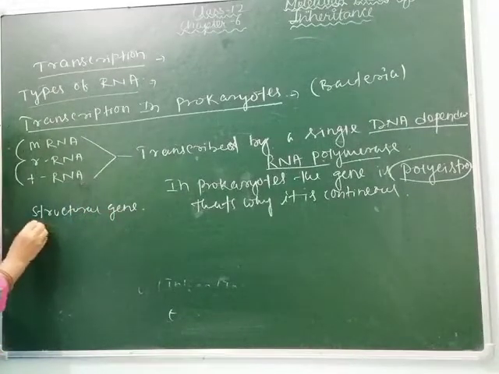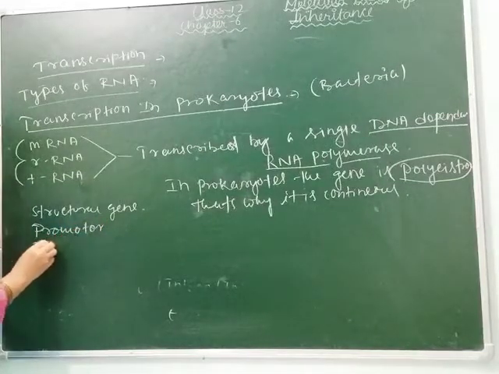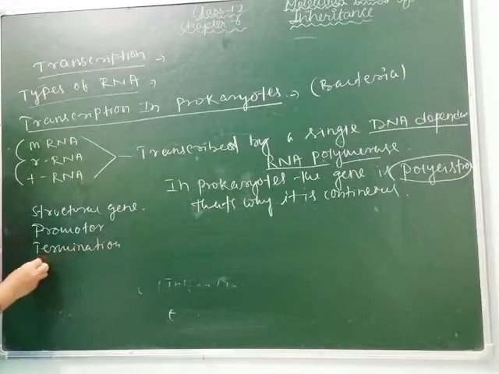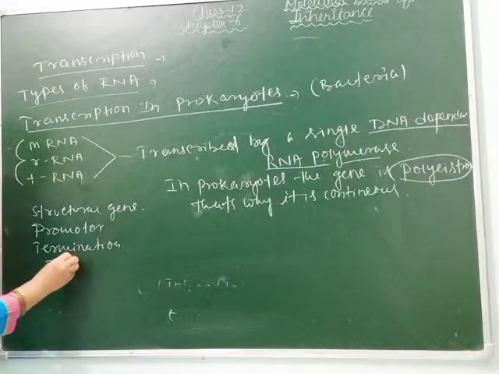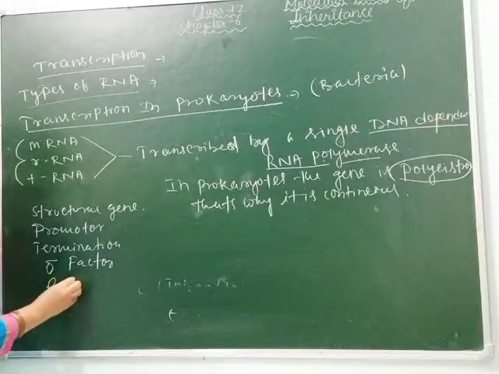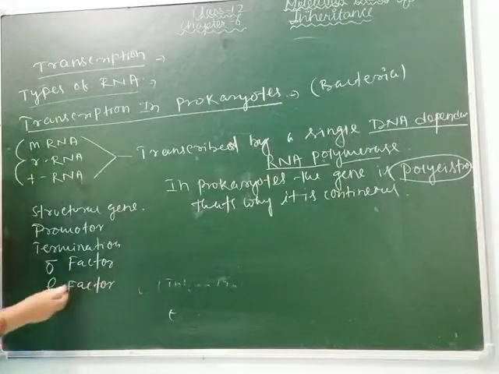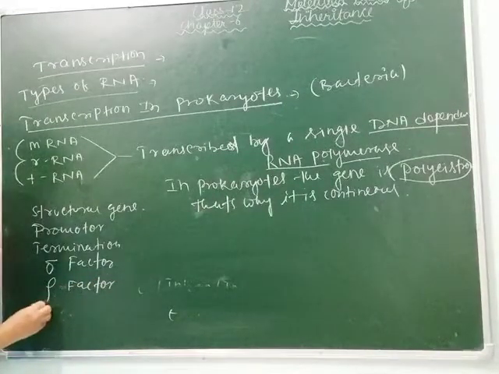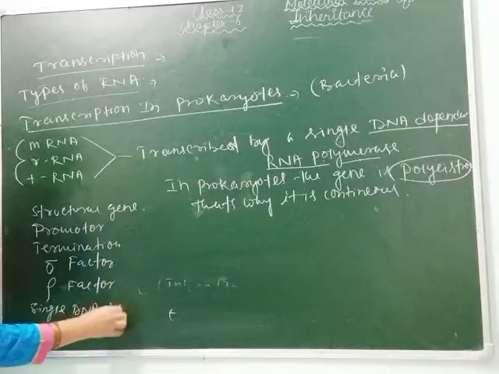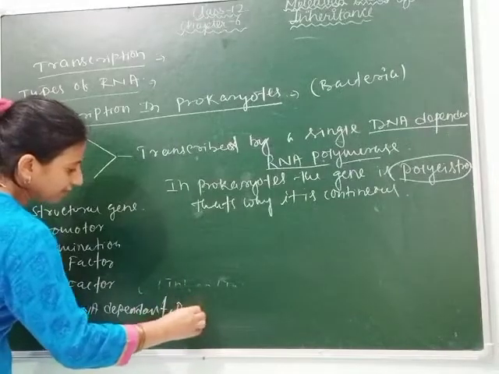Second is promoter. Third one is terminator. Fourth one is your sigma factor. Fifth one is your rho factor. This is called rho, so this is rho factor. And the most important one, single DNA dependent RNA polymerase.